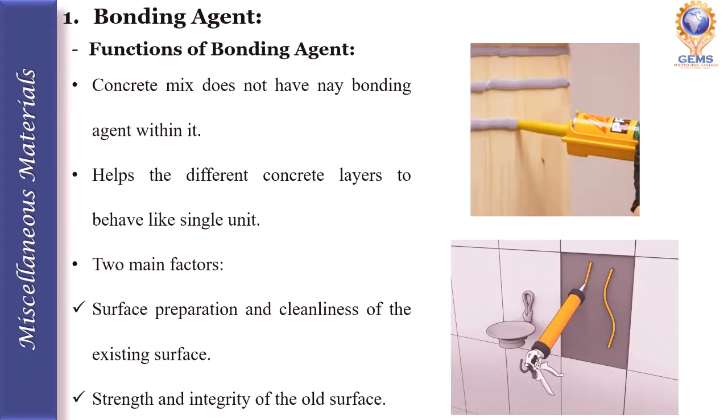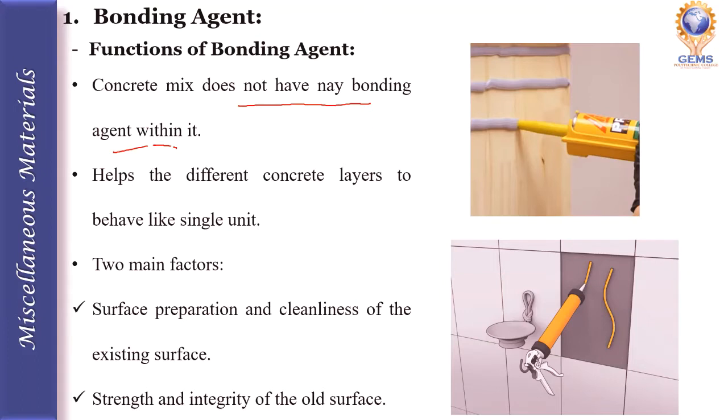What are the functions of the bonding agents? The cement present in the concrete mix does not have any bonding agent within it. So when a fresh layer of concrete is added over an existing or old concrete layer, they exist as two different layers without any bonding.